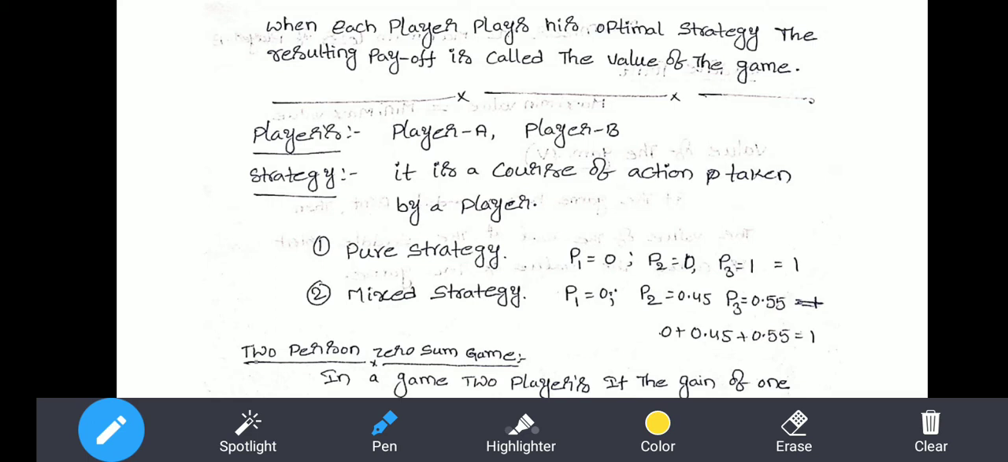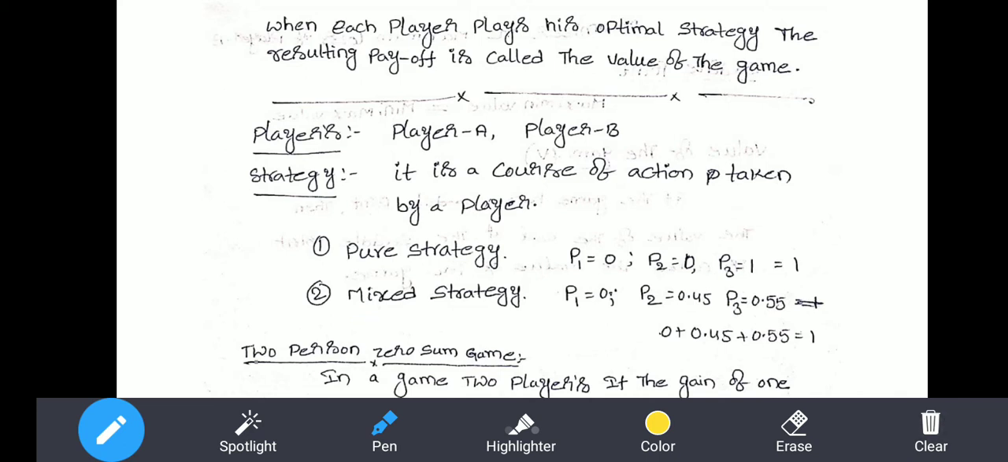Now the mixed strategy. If the competitor or player is going to use more than one strategy, meaning a combination of A1, A2 or A2, A3 or like that, then the sum of that combination will be equal to 1. If it is equal to 1, that comes under the mixed strategy.